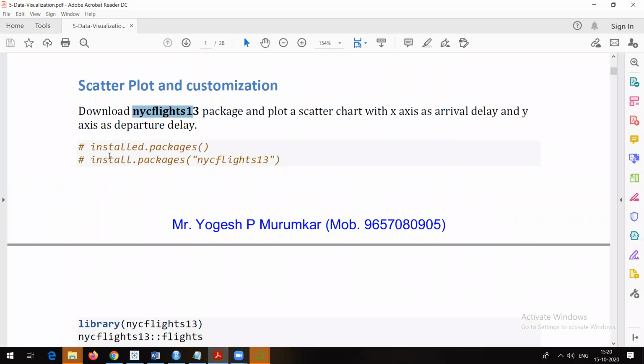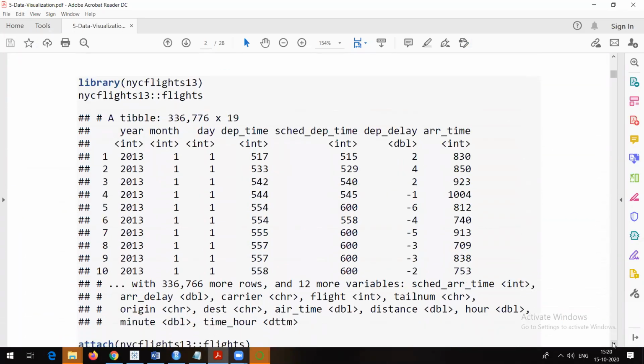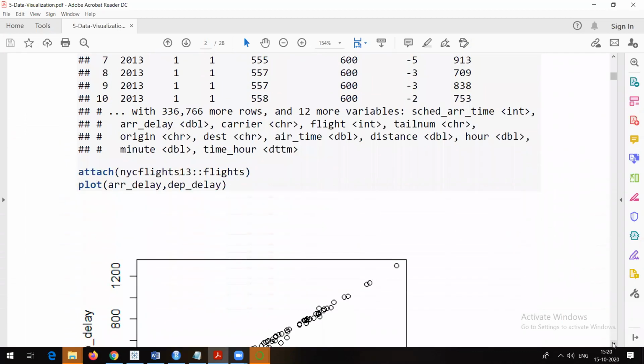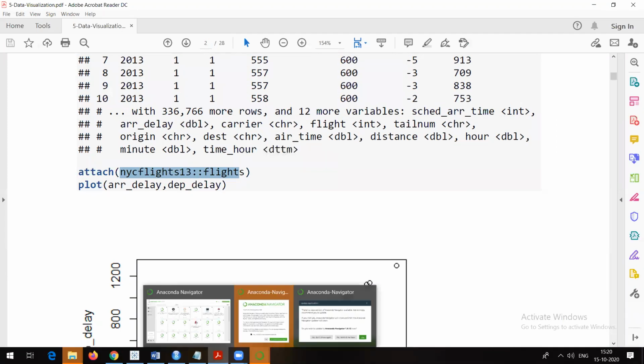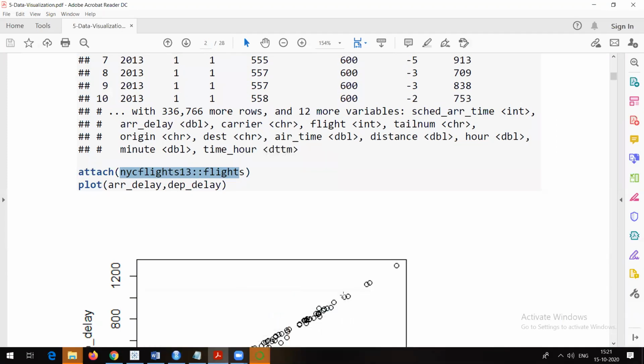I have already imported and installed that. In my case, that data set is there. This is the output variable to see. Now there is one command that is called attach. With the help of the attach command, you don't have to type nycflights13 again and again, and our RStudio session is going to remember each and every column name. So you don't have to run everything again and again.